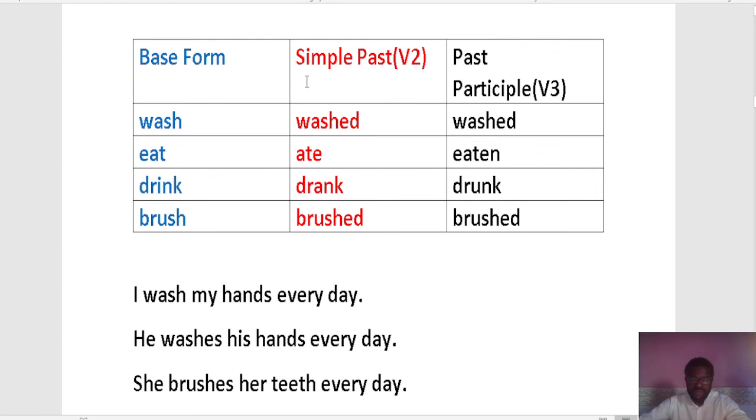One last thing. Don't forget our verbs. These are the ones we did yesterday. The base form, the simple past, and the past participle. Today I wanted us to do verb be, then go, but time wouldn't permit us to do that.